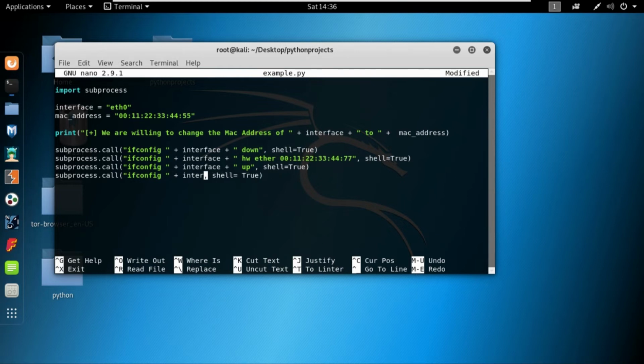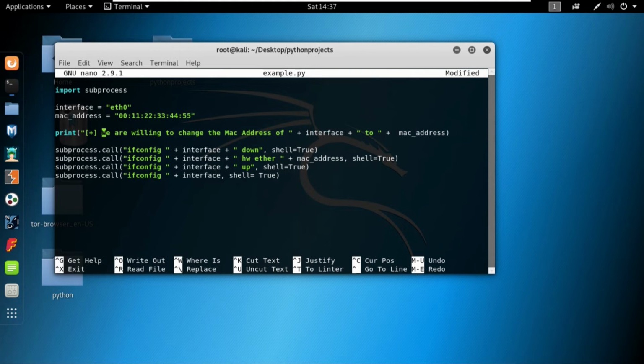I'll do the same thing with the MAC address as well. I'll remove the MAC address and replace it with the variable for the MAC address that we have just created. So add a plus and then write the variable name that we have just created. You can see the similarities. The way we did it with the print statement, we are doing the same thing with our commands as well.